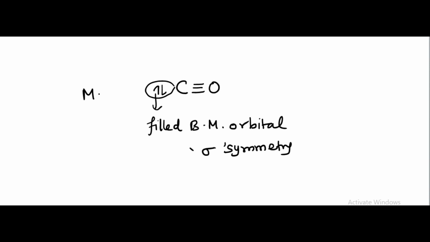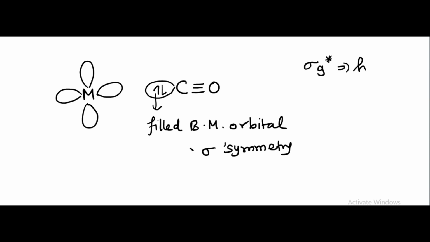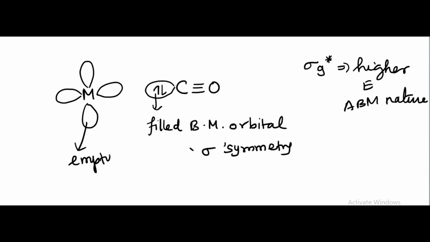Let us take the metal. The metal has d orbitals. Among the 5 d orbitals, 2 orbitals have sigma symmetry. According to molecular orbital theory, that means eg star is higher in energy and somewhat anti-bonding in nature, and it is purely empty.